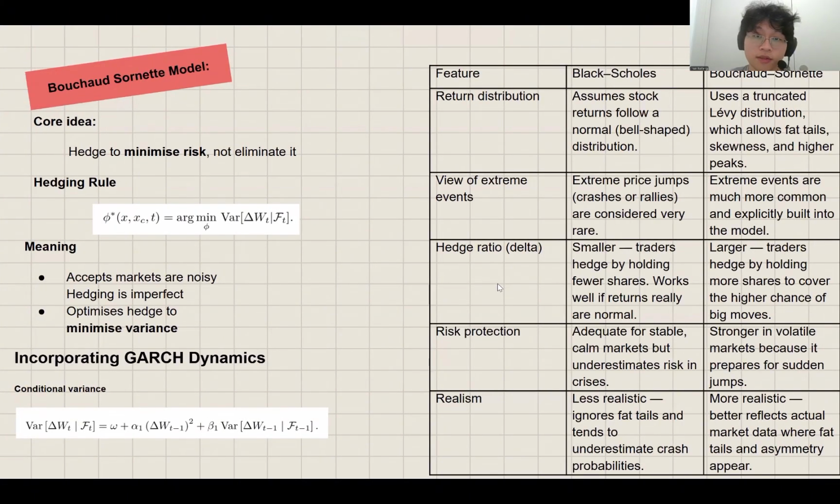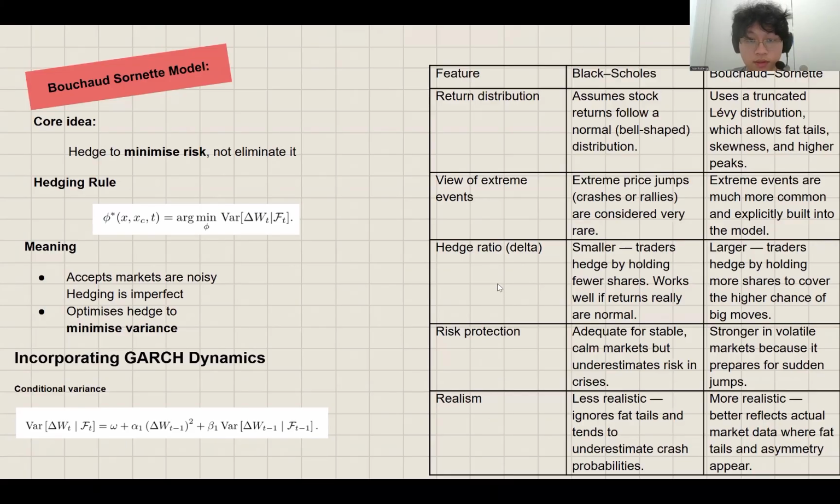After seeing that Black-Scholes struggles under the heavy tails and the volatility clustering, we move into the Bouchaud-Sornette model, which is built for the real-world market. Instead of assuming we can hedge away the risk like the Black-Scholes model, this model treats hedging as a variance minimization problem. So rather than trying to eliminate all risk, it aims to minimize the portfolio variance. It's much more realistic in a market with jumps and fat tails.